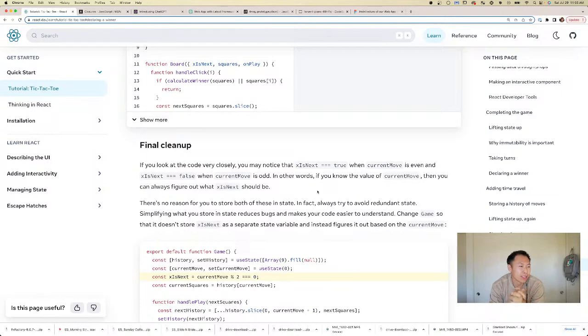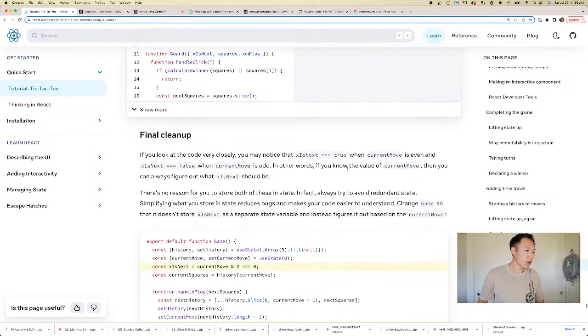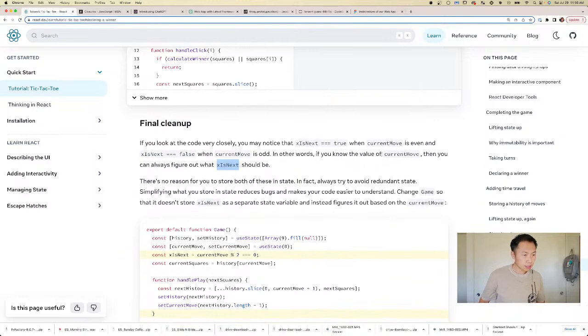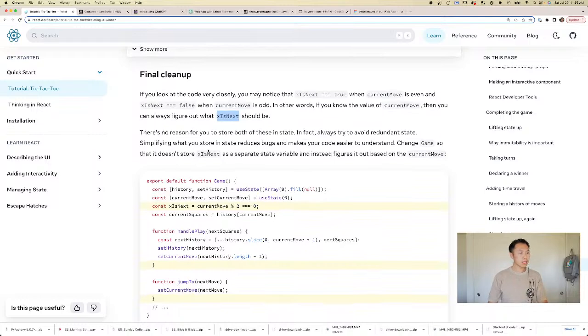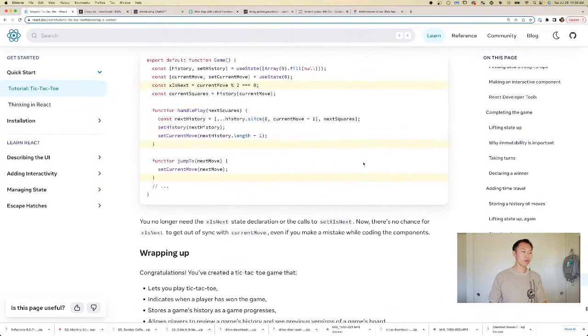If we look at the code closely, we may notice that xIsNext is equal to true when current move is even, and xIsNext is false when the current move is odd. In other words, if you know the value of the current move, then you can always figure out what xIsNext should be. Okay. There's no reason for us to store both of these states. In fact, you should always try to avoid redundant states. Simplifying what you store in state reduces bugs and makes your code easier to understand. Change Game so that it doesn't store xIsNext as a separate state. Instead, it figures it out based off of the current move.